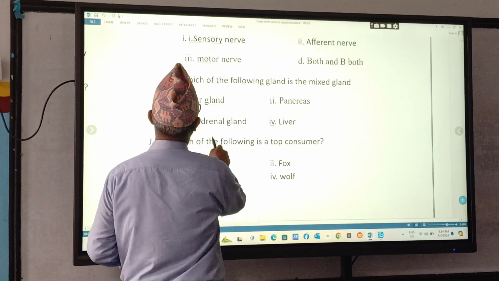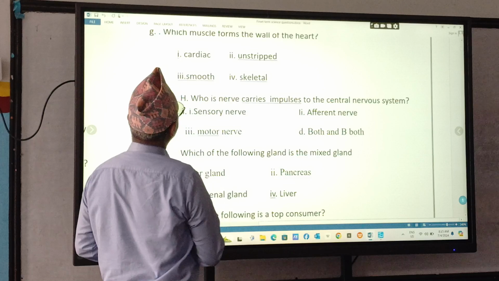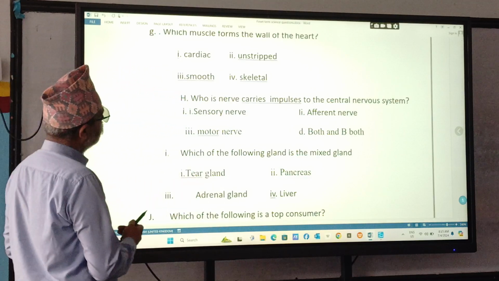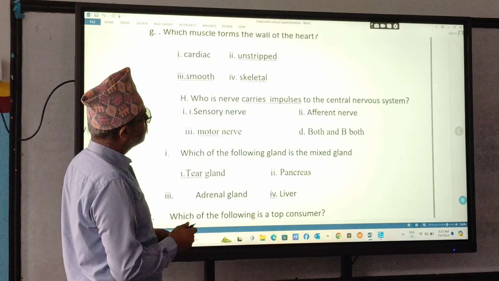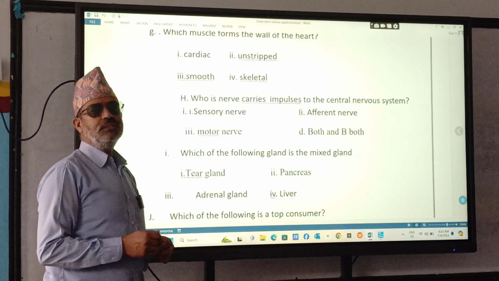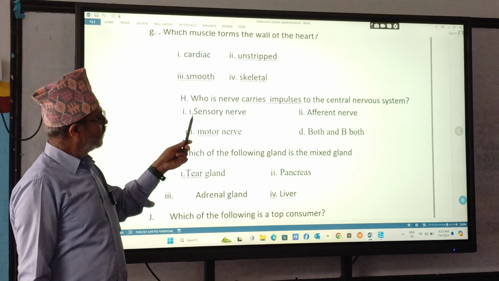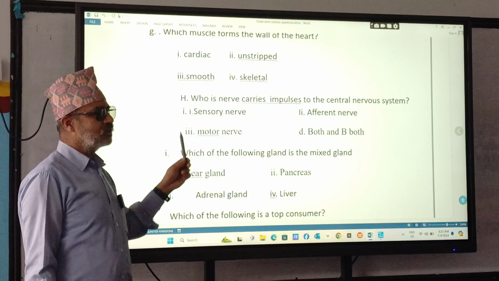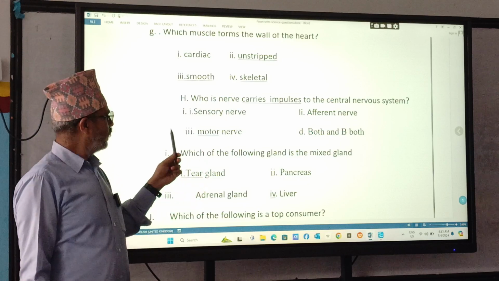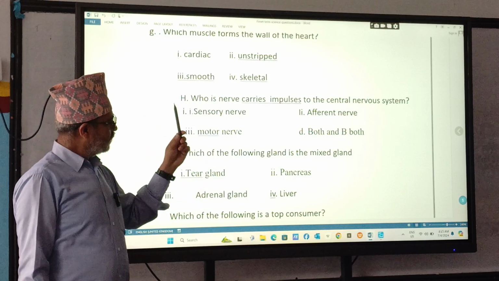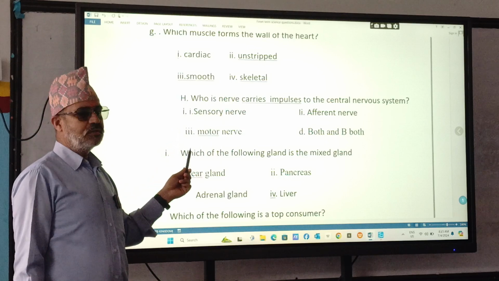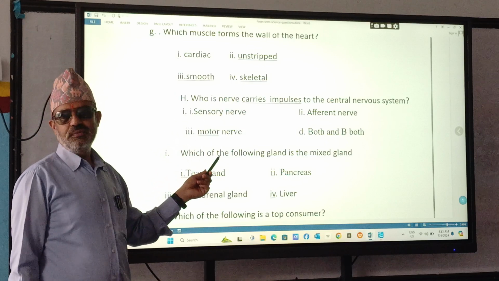Now let's see this one also here. Which muscle forms the wall of the heart? Which nerve carries impulses to the central nervous system? But if the question is there, which nerve carries orders from central nervous system to sense organs? Which nerve carries impulses or orders from central nervous system to sense organs? Motor nerve. Okay.